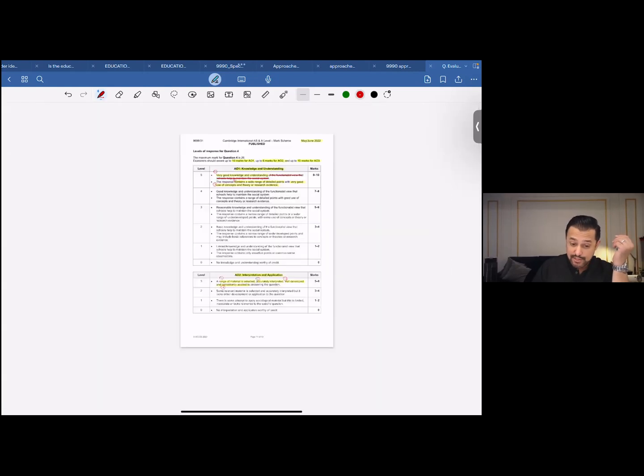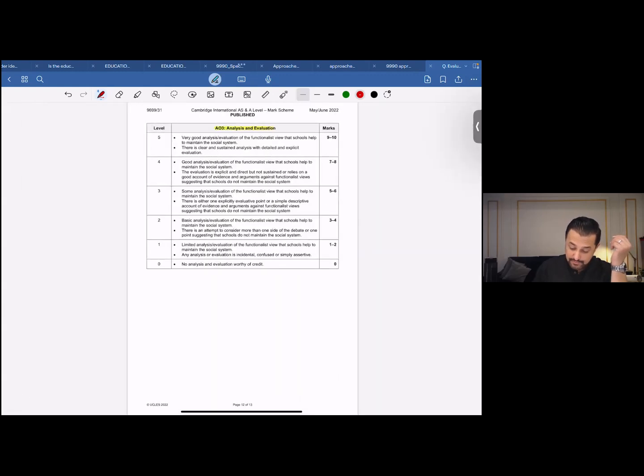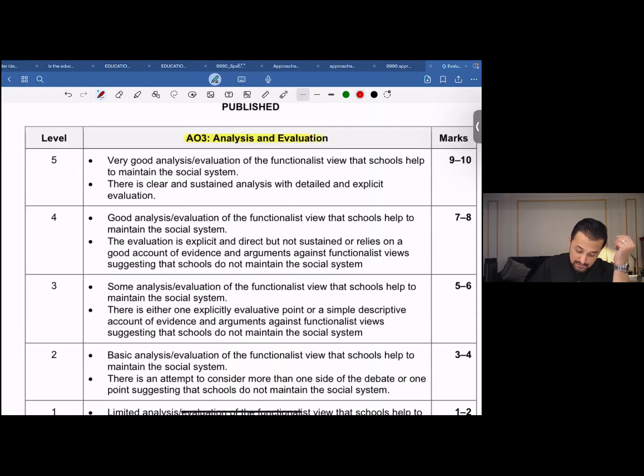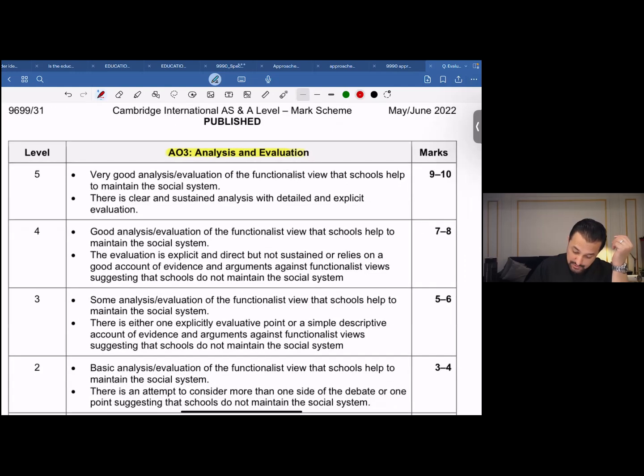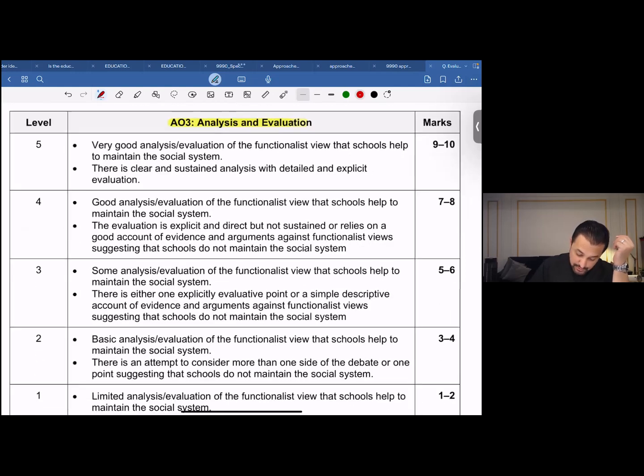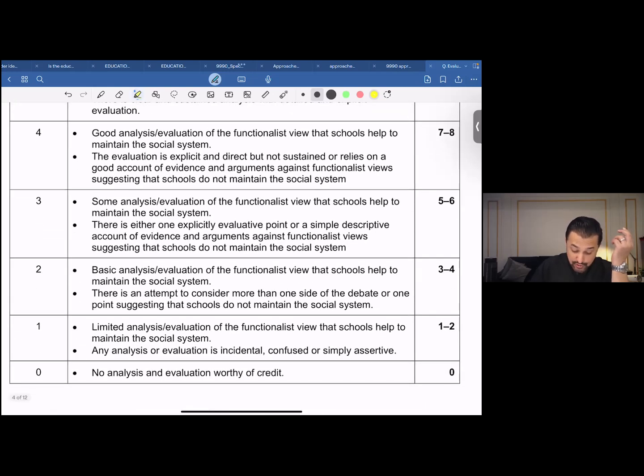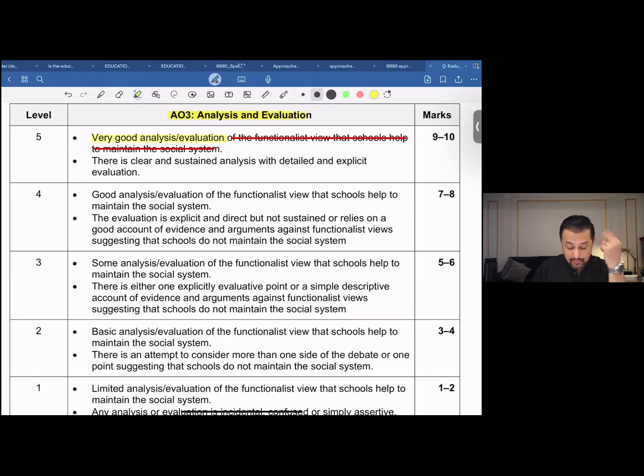The third assessment objective that we have over here is AO3, and I'd like to cut off this part too because the question that I'd be using would be different. So the third assessment objective is analysis and evaluation. The examiner expects anyone who wants to score between 9 to 10 marks, in level 5, the top level, to demonstrate very good analysis or evaluation.